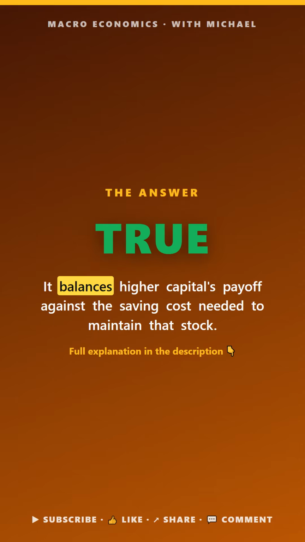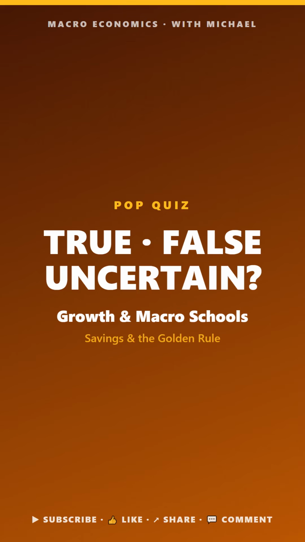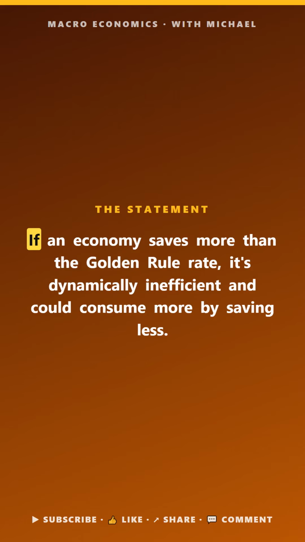The answer is true. It balances higher capital's payoff against the saving cost needed to maintain it. Macro pop quiz. Growth in macro schools. True, false, or uncertain. If an economy saves more than the golden rule rate, it's dynamically inefficient and could consume more by saving less.